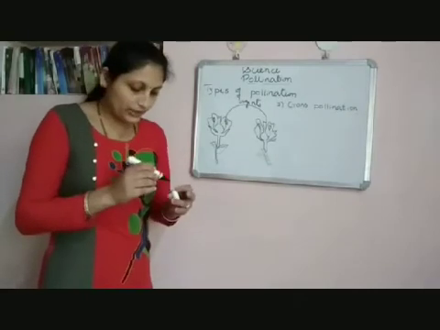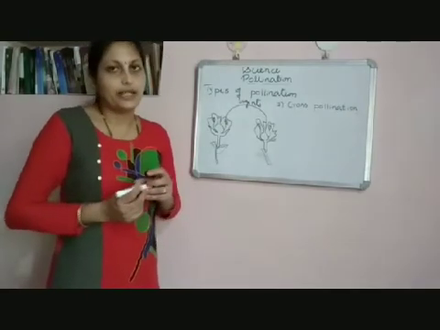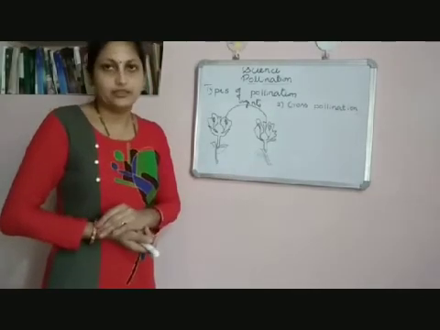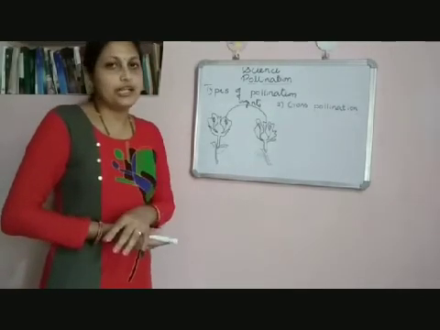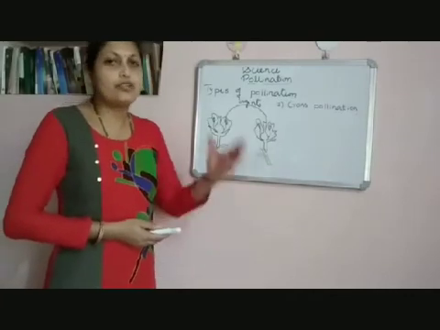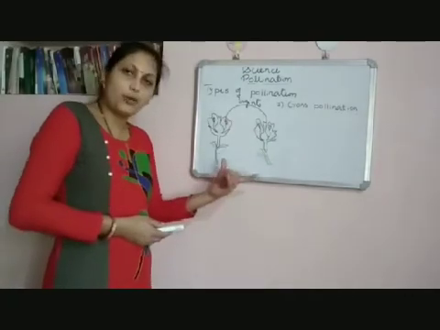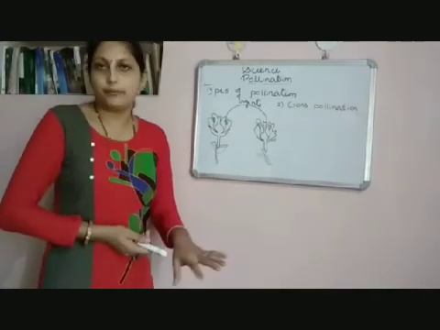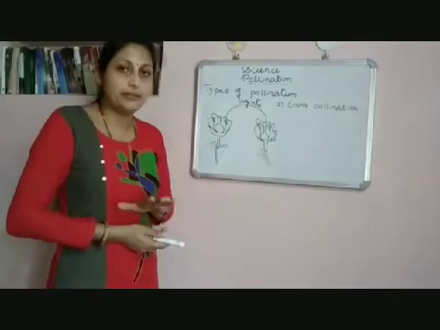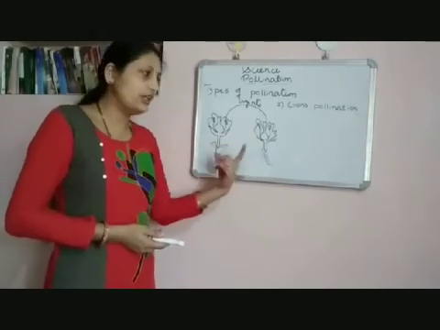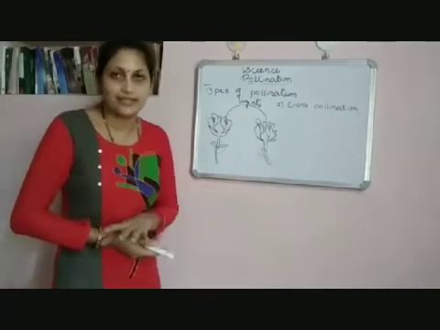For self pollination no agents are required, but for cross pollination agents are required. Clear? Self pollination takes place in the same flower or the flower of the same plant, but cross pollination takes place between flowers of different plants of the same kind. The flowers are the same, the kind is the same, but pollination takes place between two different plants.